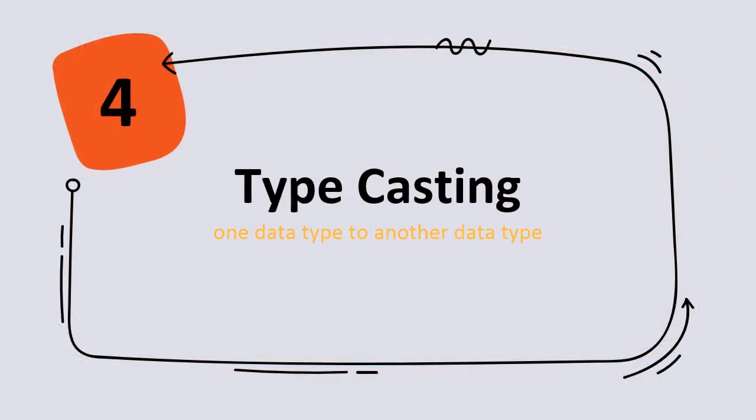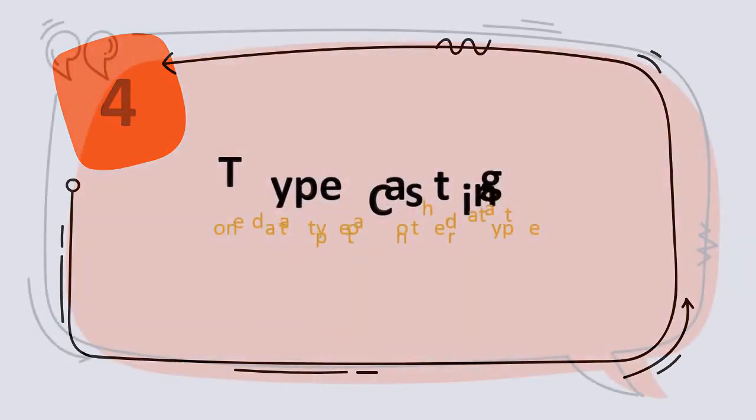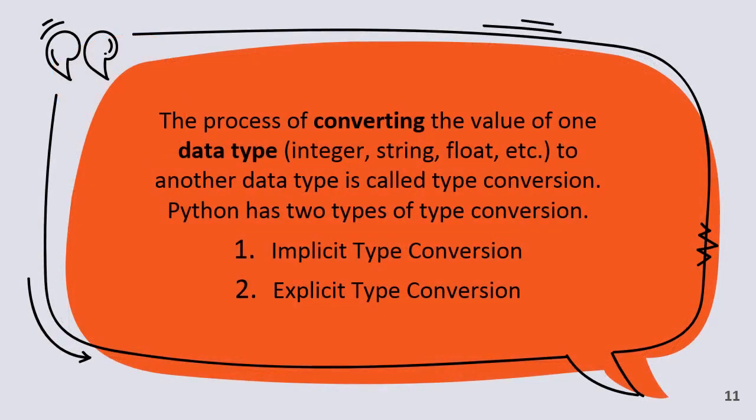Now about typecasting, the conversion from one data type to another data type. The process of converting the value of one data type, that can be integer, string or float, to another data type is called type conversion. Python has two type conversions: implicit type conversion and explicit type conversion.